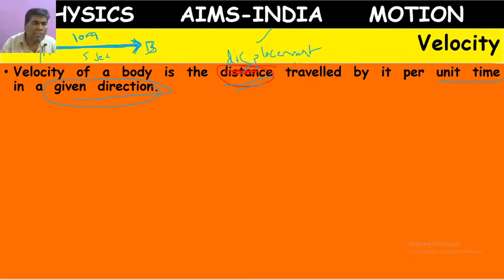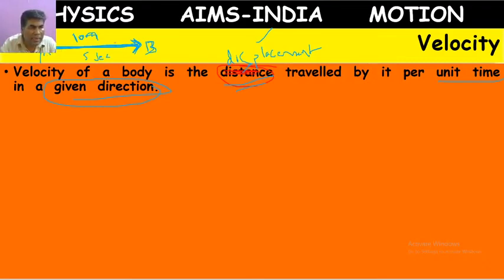So whenever we travel in a straight line, or whenever our direction is constant, at that time distance will be considered as displacement.